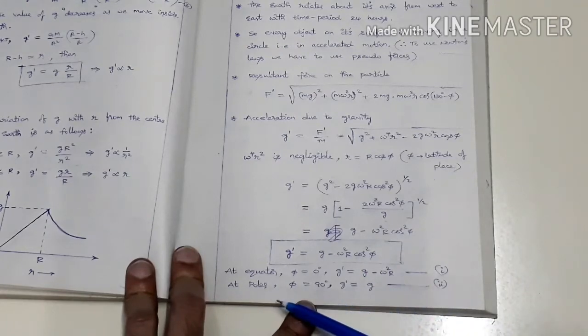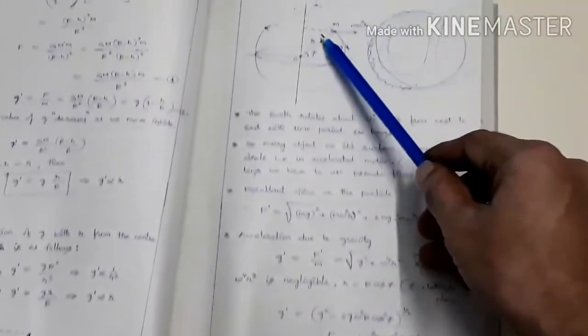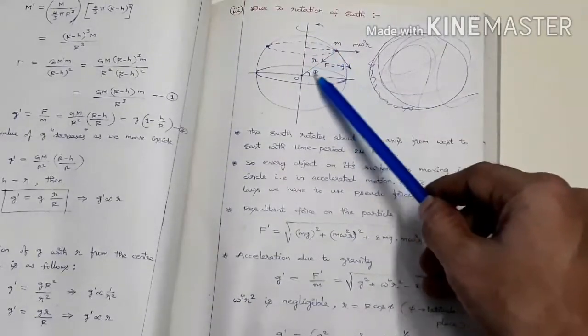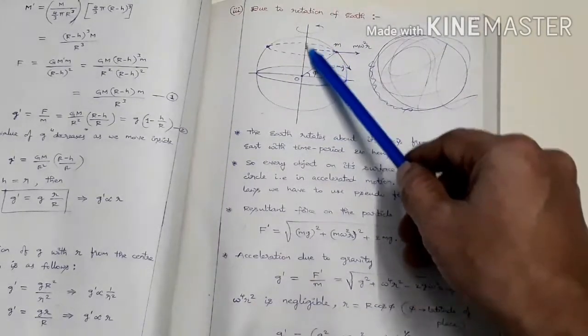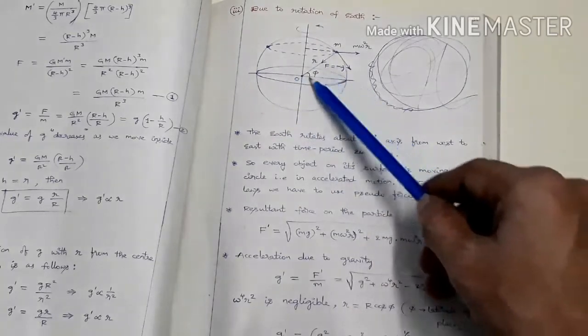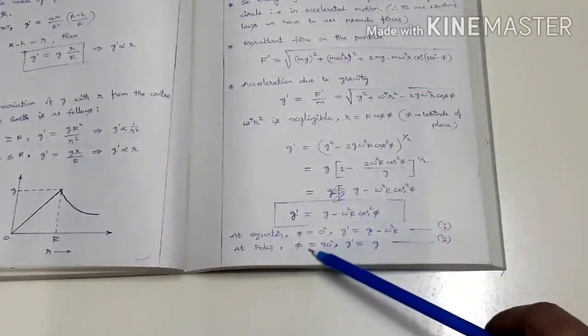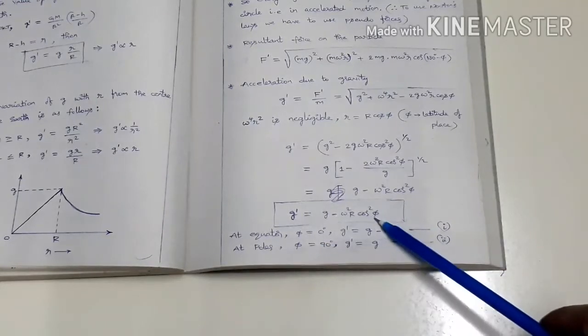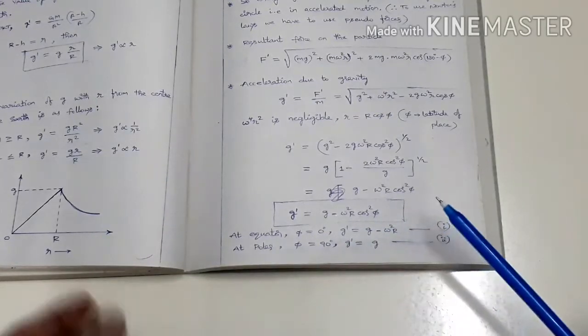And at the poles, so pole means this is a pole, this is a pole. For the pole, what is the angle here? This angle will be 90 degrees. So with respect to this one, this angle is 90 degrees here. So at the poles, phi equal to 90 degrees, therefore cos 90 is 0, therefore g dash equal to g.